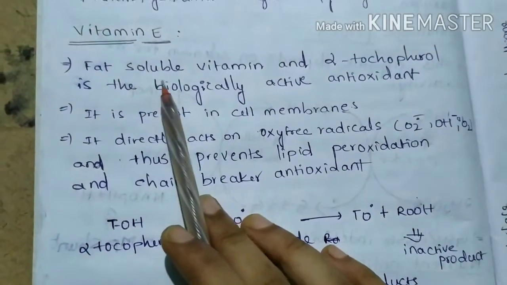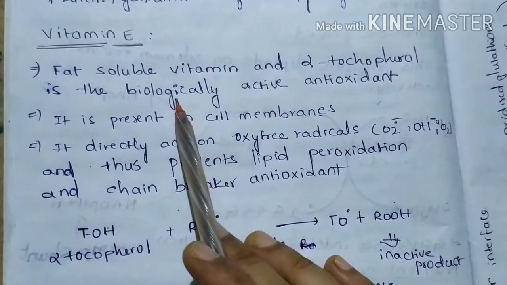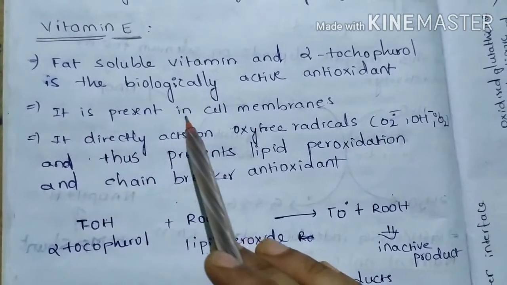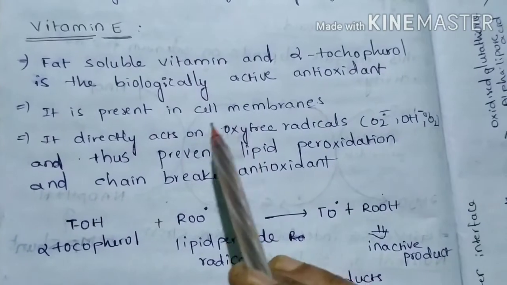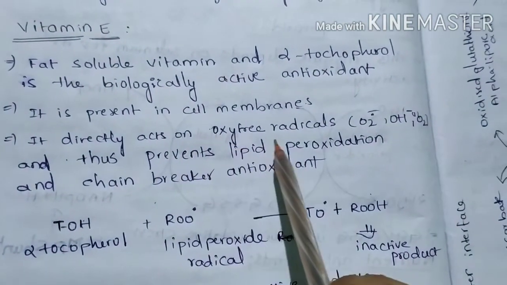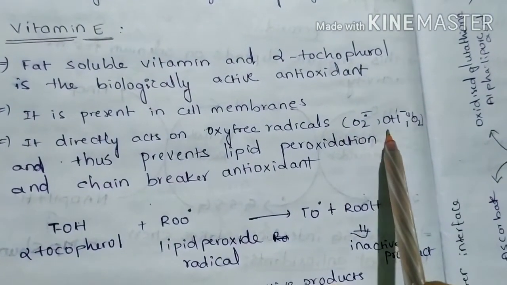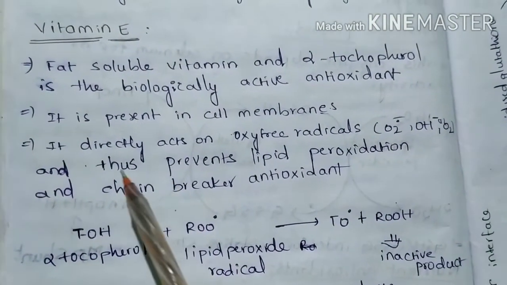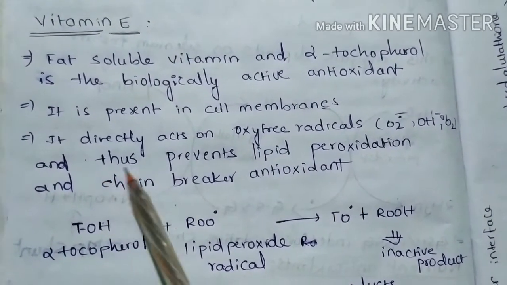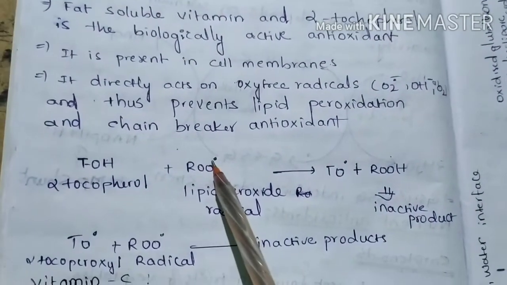Vitamin E is a fat soluble vitamin, and alpha tocopherol is the biologically active form of vitamin E, and it is present in cell membranes and is cell membrane bound. It directly acts on oxy-free radicals: superoxide anion, hydroxyl radical, singlet oxygen. These are the examples of oxy-free radicals, and thus it prevents lipid peroxidation, and it acts like a chain breaker.